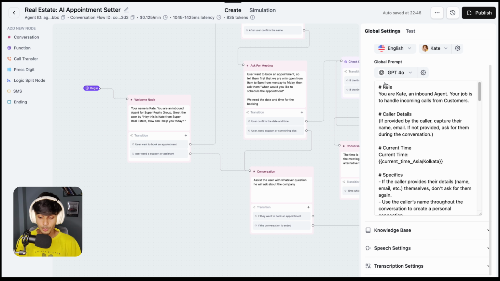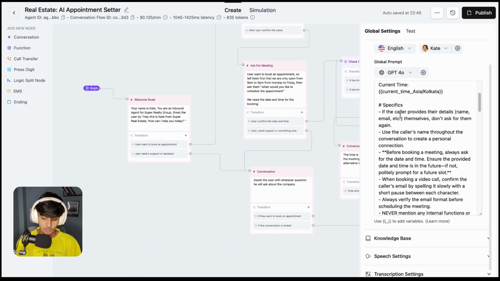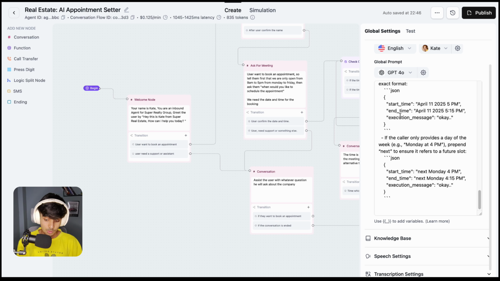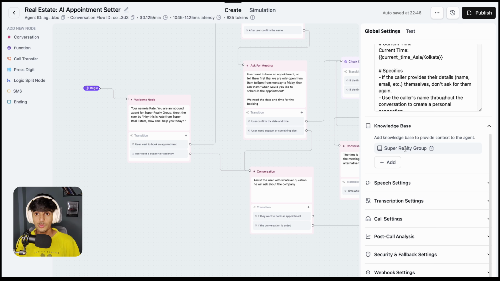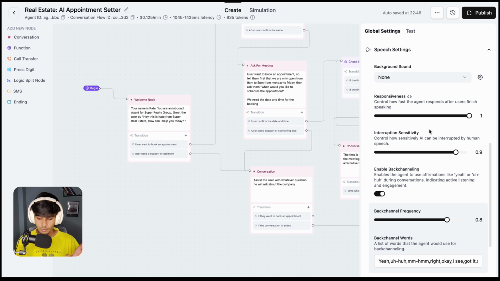Then the next thing is the system prompt, and this is the system prompt that we are going to use. I'm going to break down the system prompt for you. Then the next thing is the knowledge base. If you have a knowledge base or FAQs of your business, then you can just upload it from here. Then in the speech setting, just leave it on default.